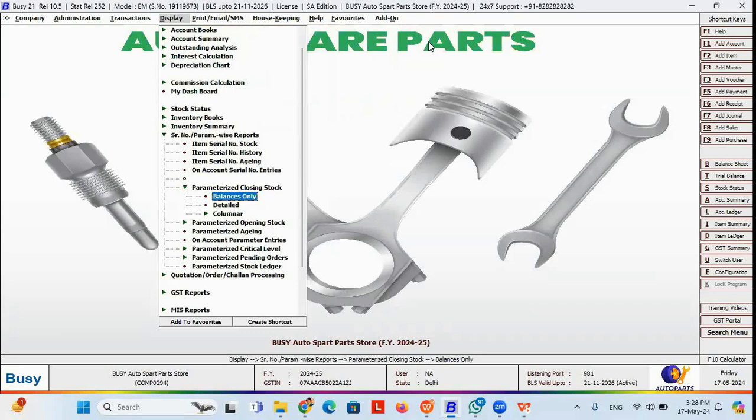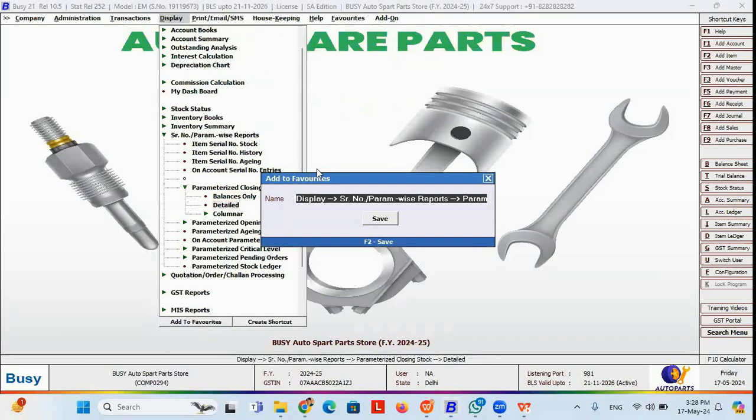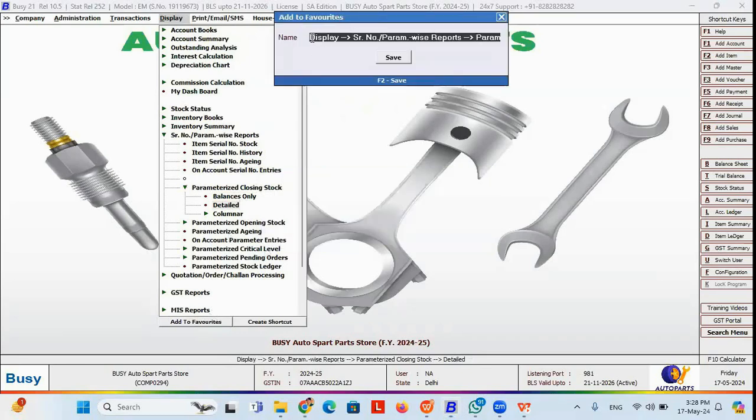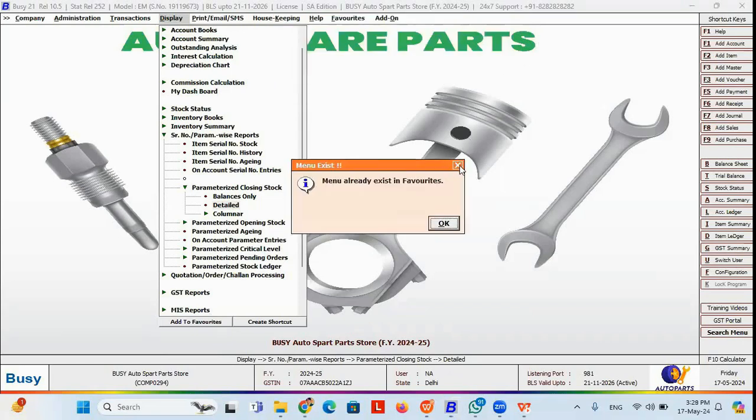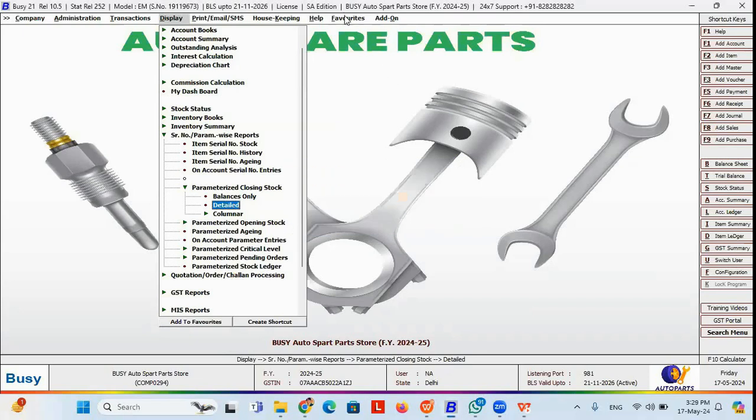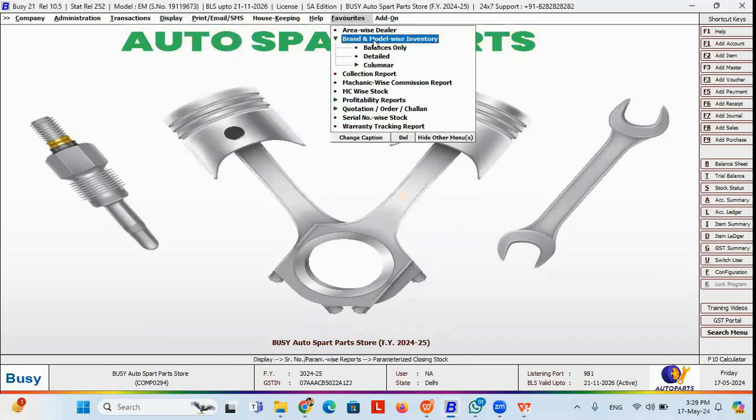If I want to see the detailed report, I can click on this add to favorite button, and I can easily change the caption name. I want to change the caption name to brand and model wise. Okay, if I press the save button, it is already showing that this menu has already been added in the favorite. So it is showing here as brand and model wise.